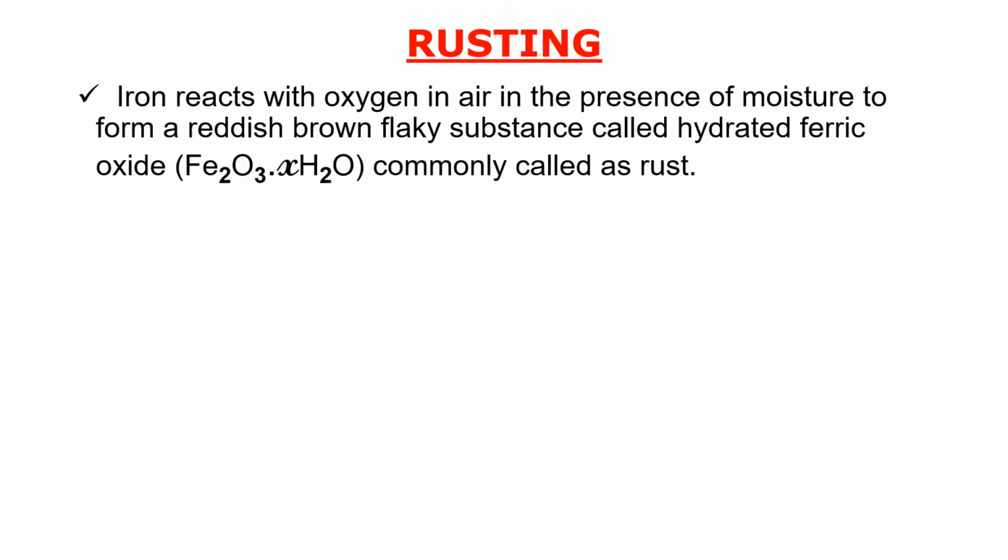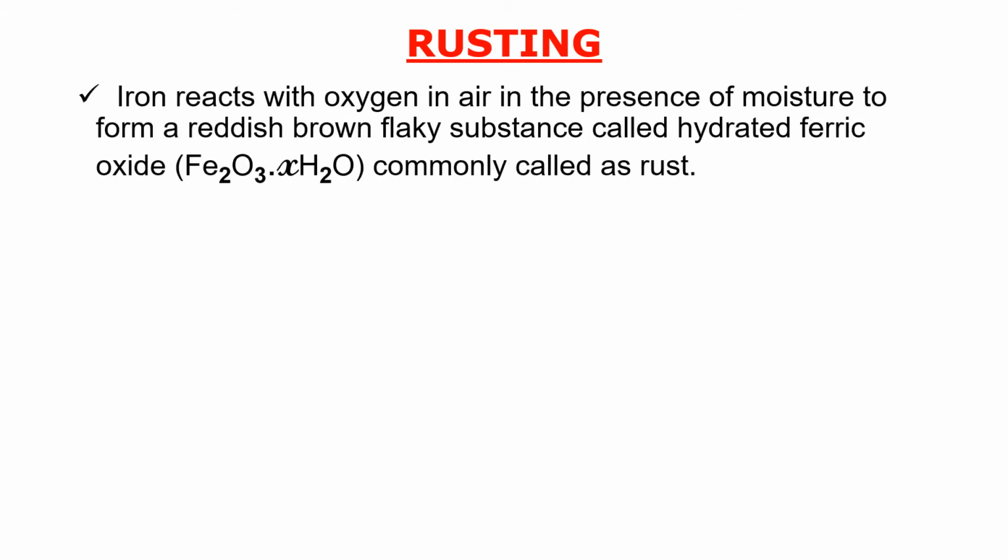So let's talk specifically about rusting. So what is rusting? I told you, rusting is a type of corrosion. All metals undergo corrosion. Similarly, iron also undergoes corrosion, but when iron undergoes corrosion, we call it rusting. So how does rusting happen?